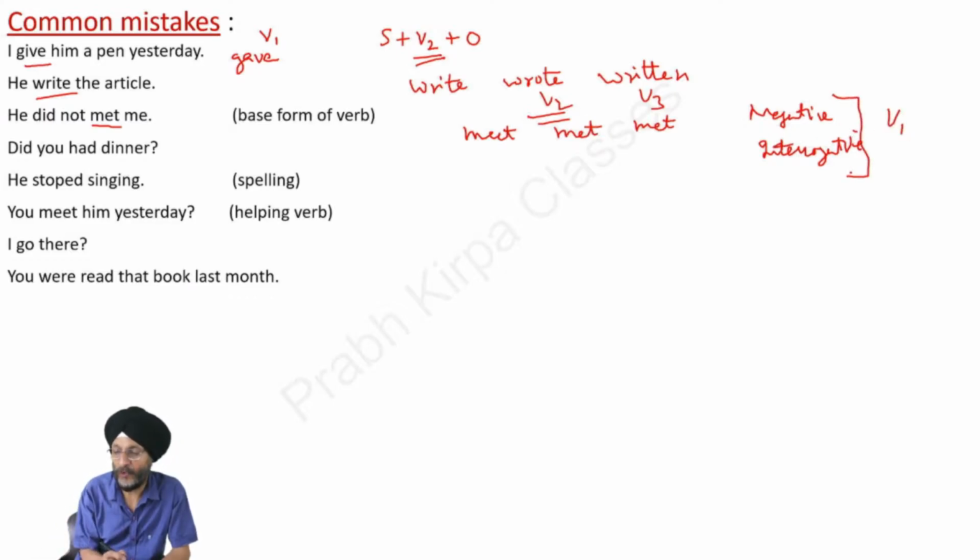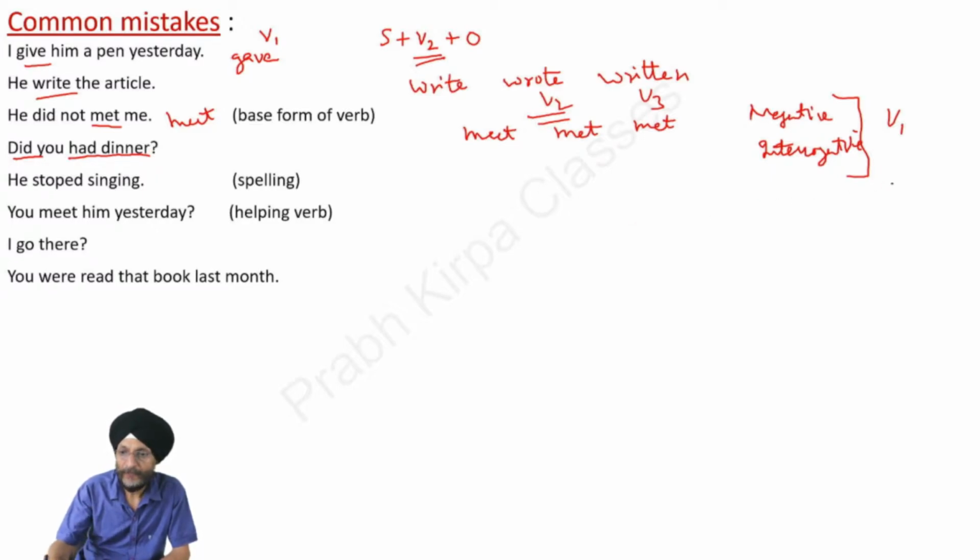Only in the case of affirmative sentences, we use the second form of the verb. So here, he did not meet me. Next question is, did you have dinner?